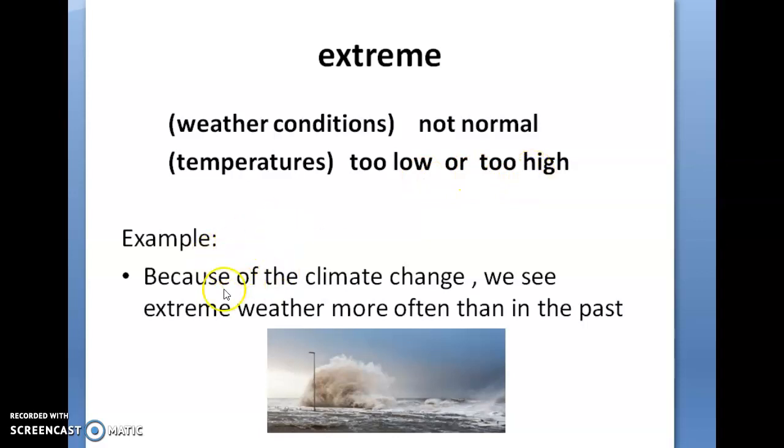An example here: because of climate change, you understand the fact that over the last few years, climate has been changing. We see extreme weather more often than in the past. You have heard of this. You can see an example of extreme weather conditions here.